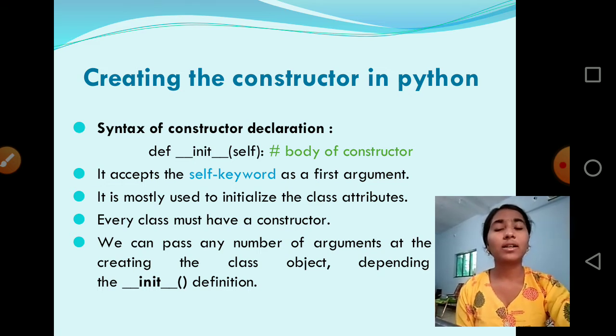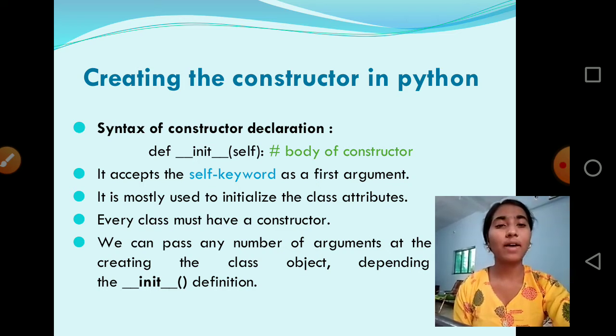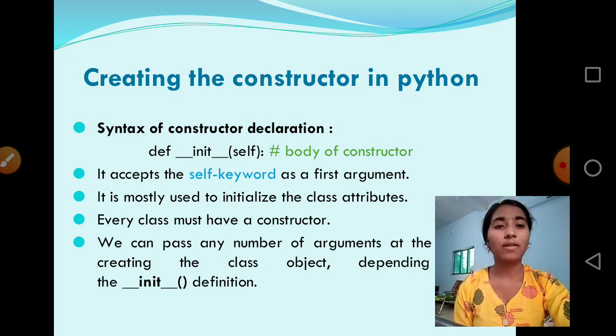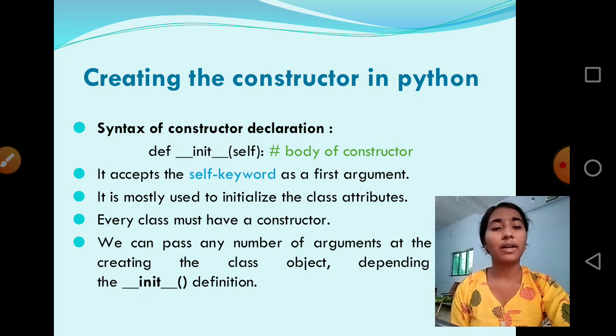Firstly, we will see the creation of the constructor. For the creation of the constructor, we require syntax. So the syntax of the constructor is def __init__(self):. The init method is known as the constructor in Python. It accepts the self keyword as the first argument, and it is mostly used to initialize the class attributes. Every class must have a constructor, and we can pass any number of arguments to the constructor, but it depends upon the definition of the constructor.